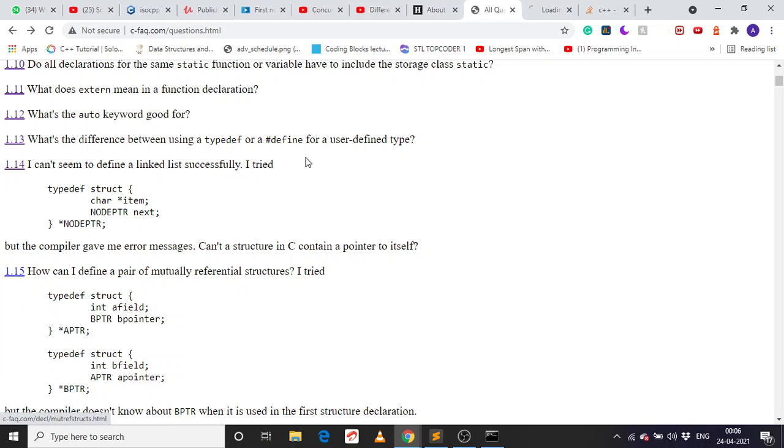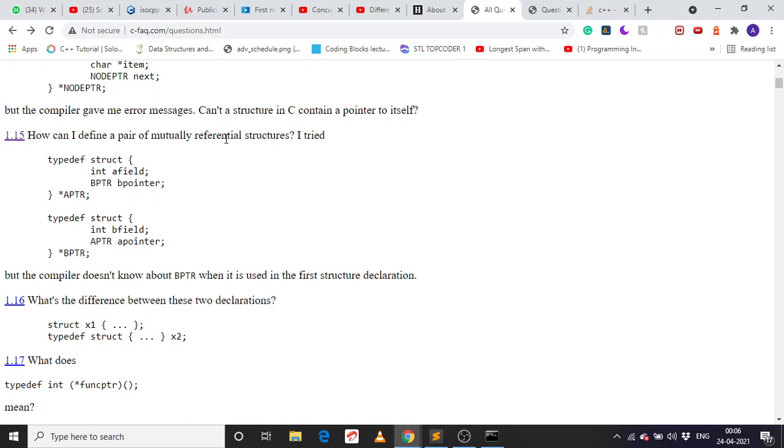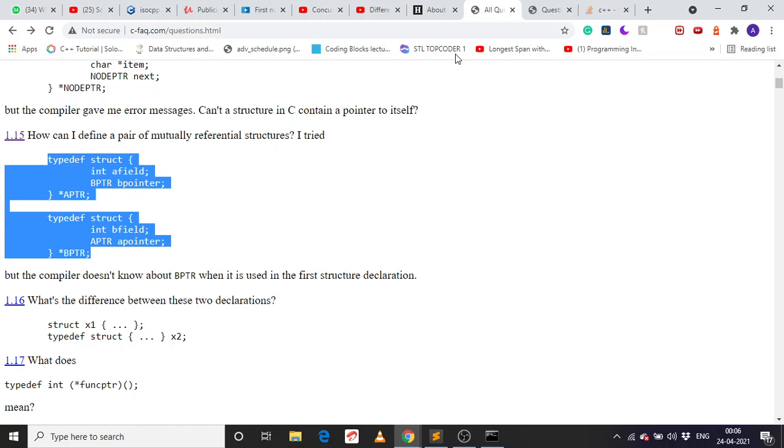Next is how can I define a pair of mutually referential structures. I tried this typedef, so mutually referential structures. Okay, so the object of this structure is used here, and the object of this structure is used here. Let's see if it's compiling or not.